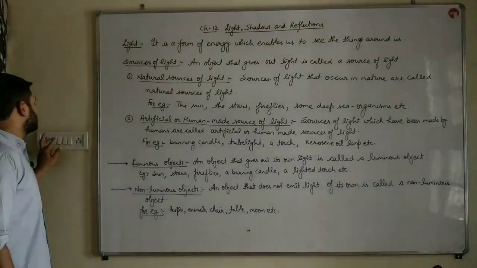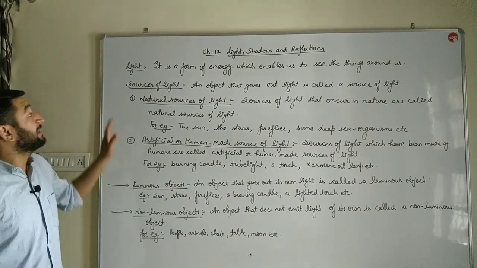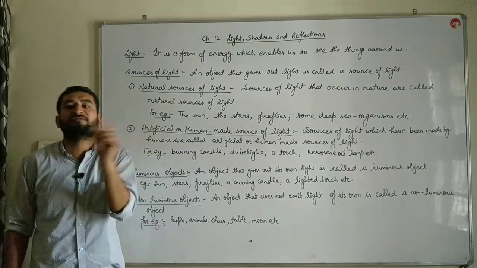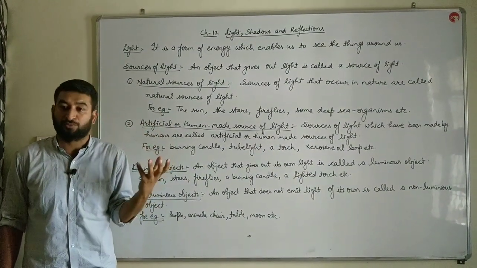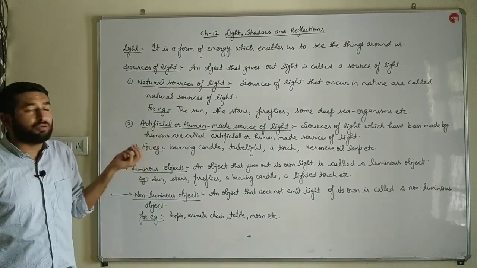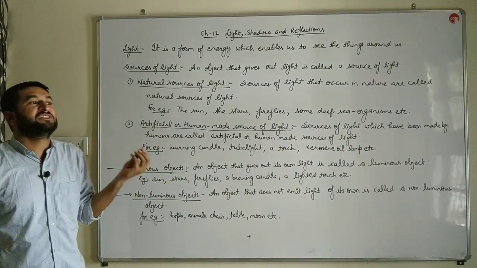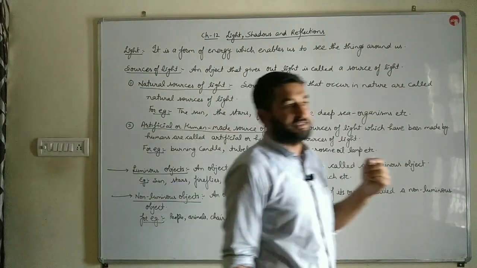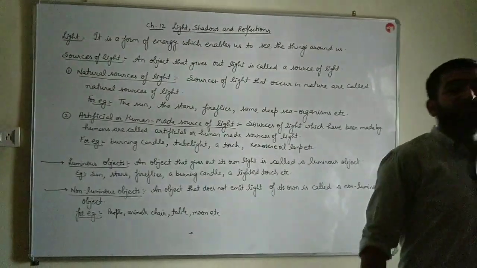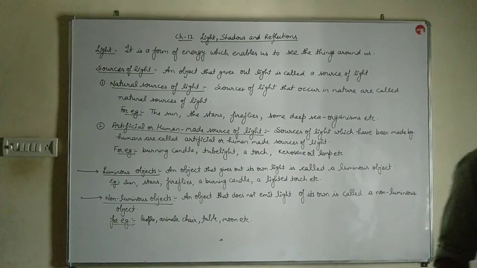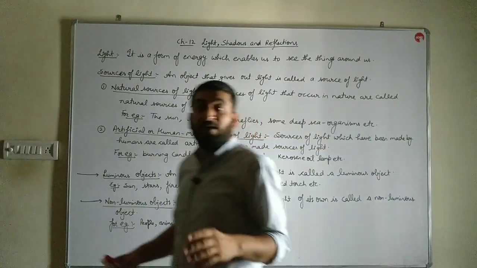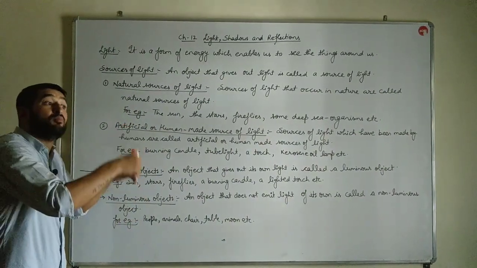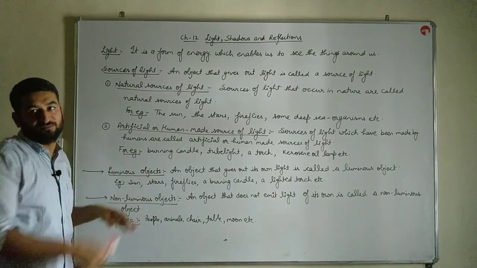If I switch off the light, then the material which is written on this board becomes lighter. It is not clearly visible. It may not be clearly visible to you. And if it is still a little bit visible, why is that? Because the sunlight is coming in from the window. But if I use the curtains to cover the windows, then it will become even darker in the room.